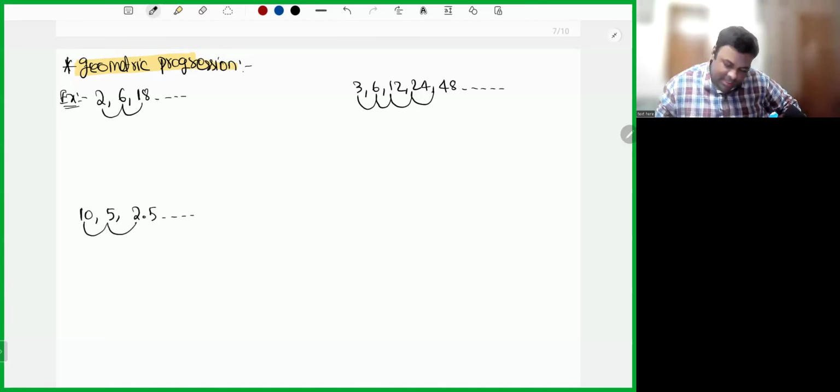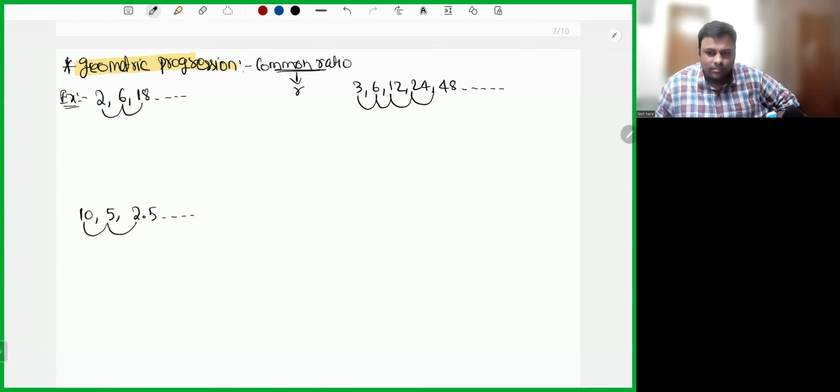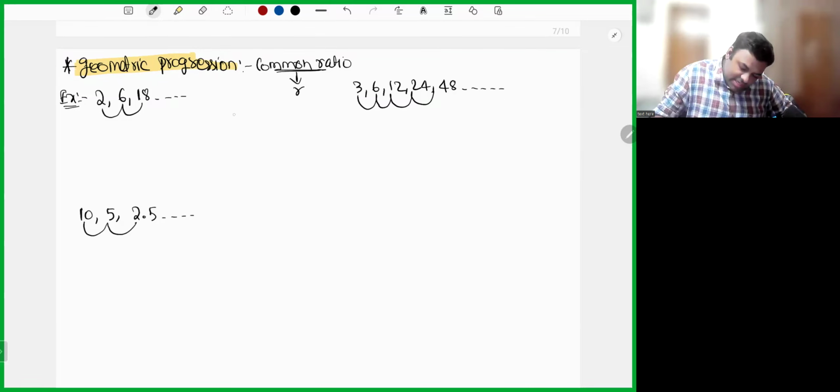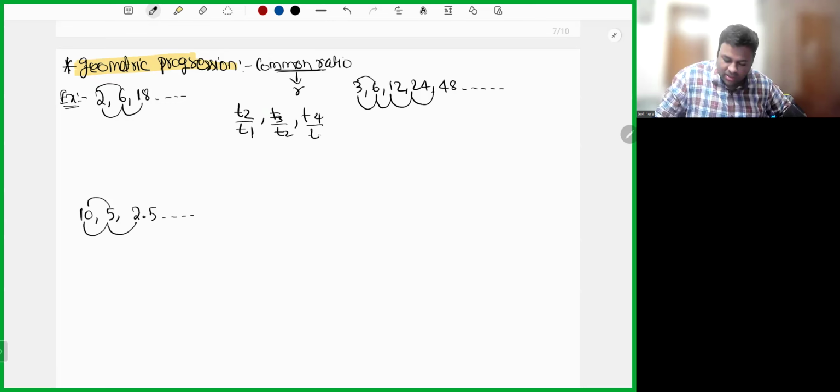That is the reason in geometric progression we have something called the common ratio. This common ratio is denoted by the letter R. And how will you get this? I'll get it as T2 by T1, such as 6 by 2, 6 by 3, 5 by 10, or T3 by T2, or T4 by T3, and so on, Tn by Tn minus 1.